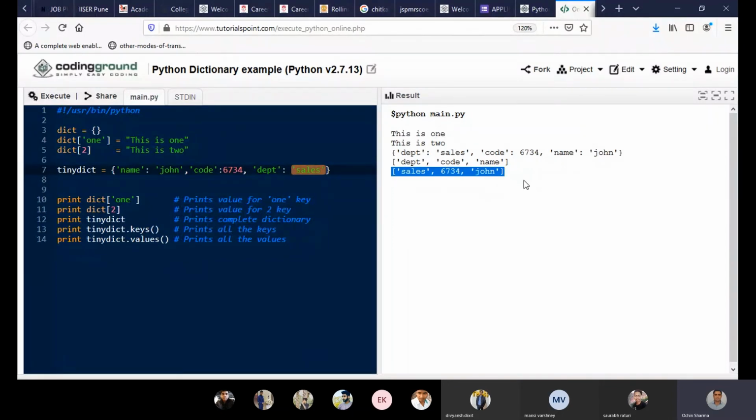As values are quoted in the square brackets, you can see that the square bracket is there in the execution part also. And as a dictionary is always in curly braces, as we have seen theoretically, this represents the whole dictionary, so it is in the curly braces.